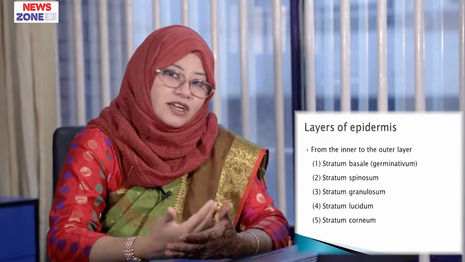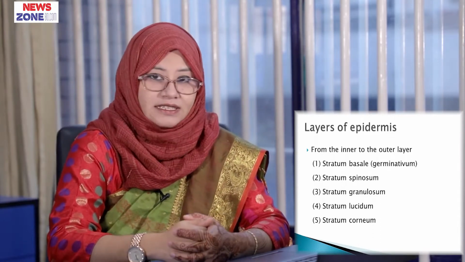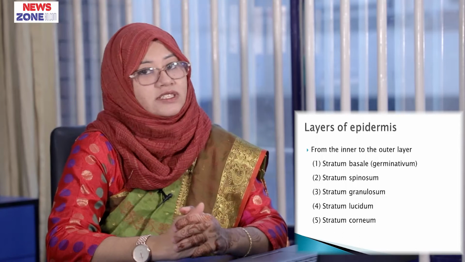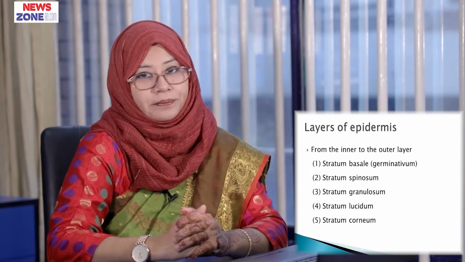These are pigment producing cell that is known as melanocytes, antigen presenting cell that is known as Langerhans cell, and tactile epithelial cells or sensory receptor that is known as Merkel cells. From inner to outer, epidermis layer consists of stratum basale, stratum spinosum, stratum granulosum, stratum lucidum and stratum corneum.